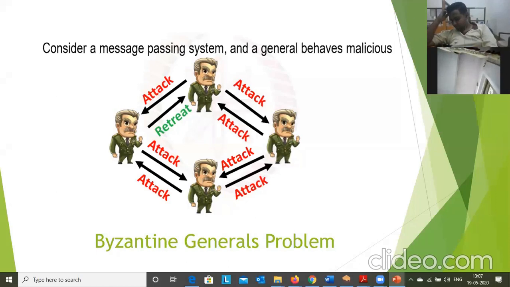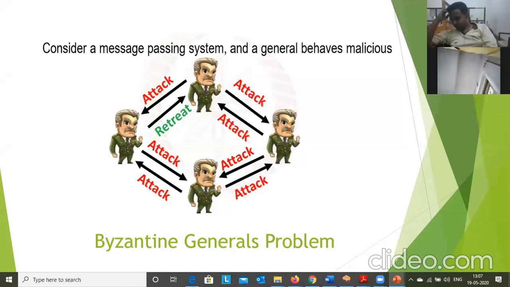Now we can see this diagram. There are 4 generals situated in different places. Before starting the war, they exchange messages about whether to attack. All others are giving attack, but one general is giving retreat because he is behaving maliciously.